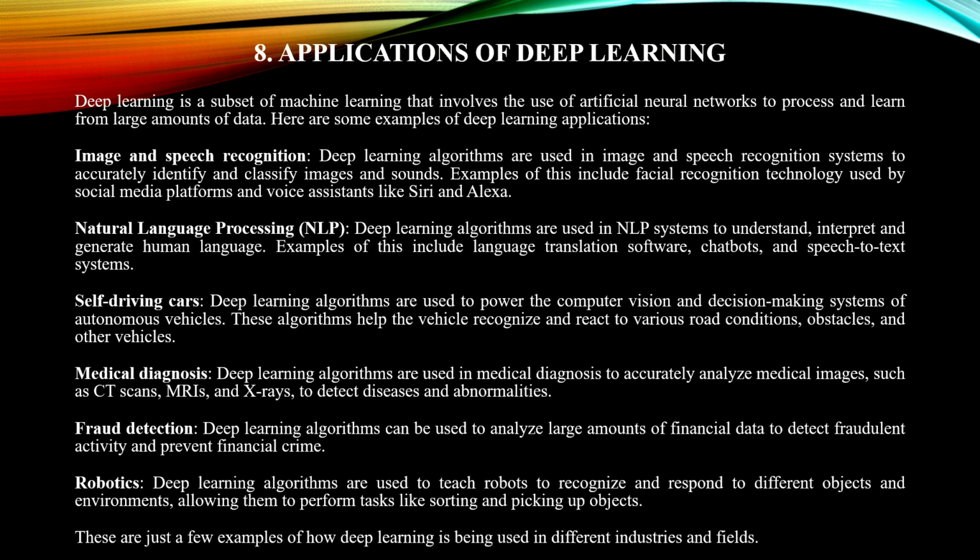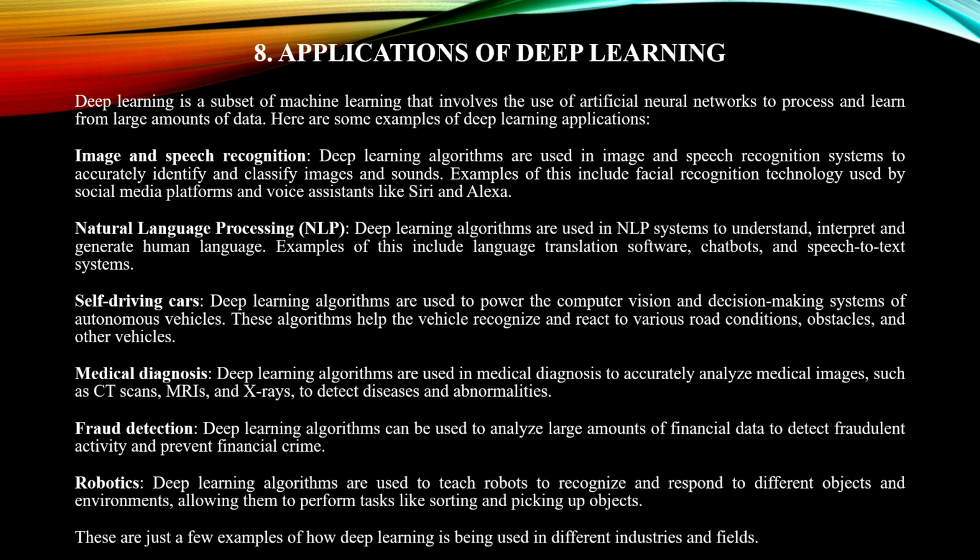Deep learning is a subset of machine learning that involves using artificial neural networks to process and learn from large amounts of data. Here are a few examples of deep learning applications. The first one is image and speech recognition. Deep learning algorithms are used in image and speech recognition systems. The next one is natural language processing, which is known as NLP. Deep learning algorithms are used in NLP systems to understand, interpret and generate human language.